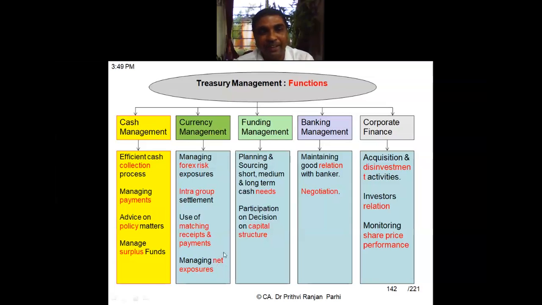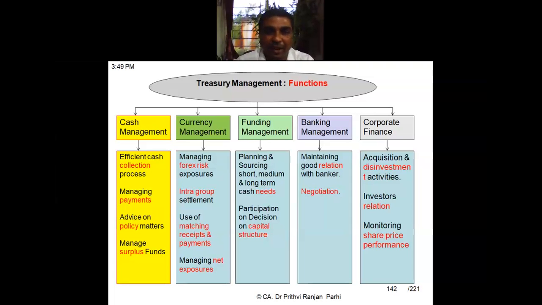How to manage that net exposure? Net exposure involves some kind of risk because that will be subject to fluctuations. So that aspect is also dealt with under currency management. Understood? Okay. Now funding management. This deals with planning and sourcing of short-term, medium-term, and long-term cash needs. So all these kinds of funding arrangements, funding needs, are dealt under funding management.